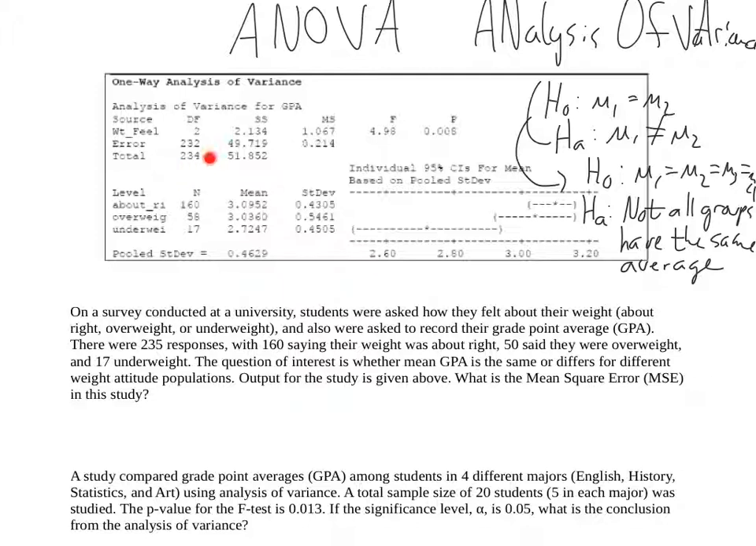The total degrees of freedom, which is kind of like the total weight of the analysis of variance, is going to be the sample size minus 1, right? So there were 235 responses. The total degrees of freedom is going to be 234. And therefore, the degrees of freedom for the error is 232. The degrees of freedom for the treatment and the degrees of freedom for the error have to sum to the total degrees of freedom right here.